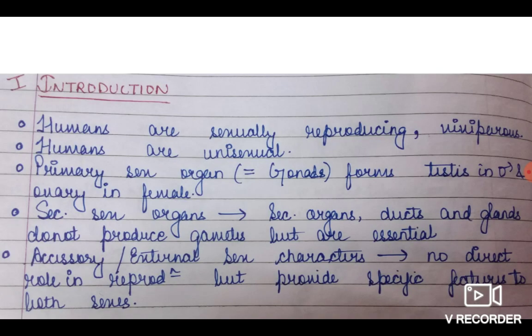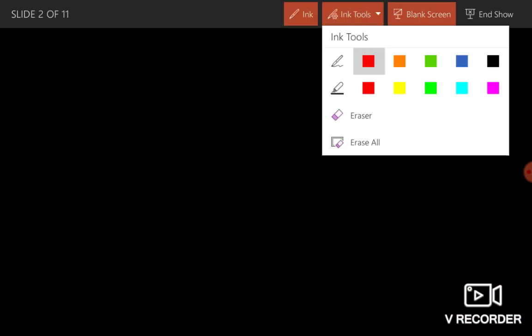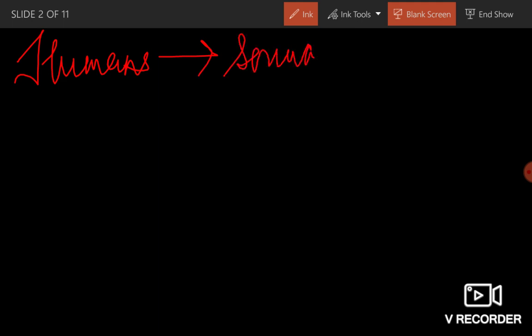Now, a little bit of introduction I will give you all. Please write with me. Humans are sexually reproducing, you all know it. Next, we are viviparous.